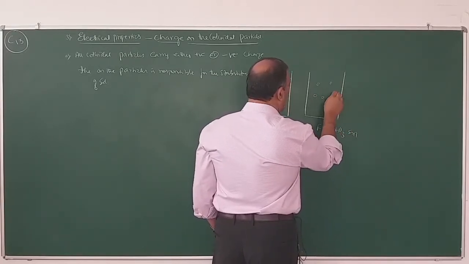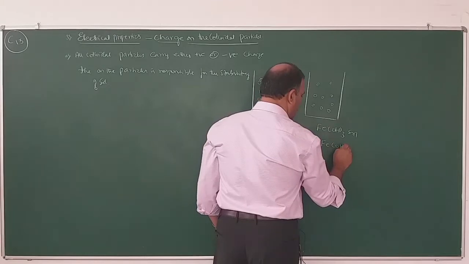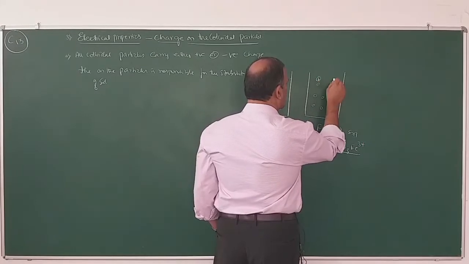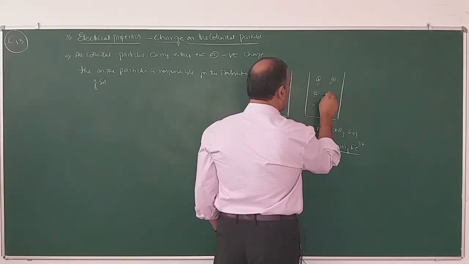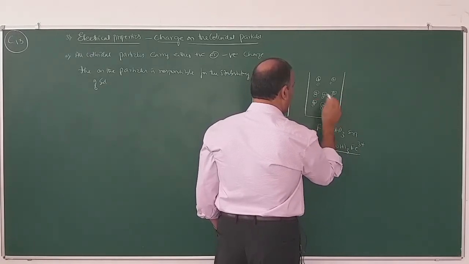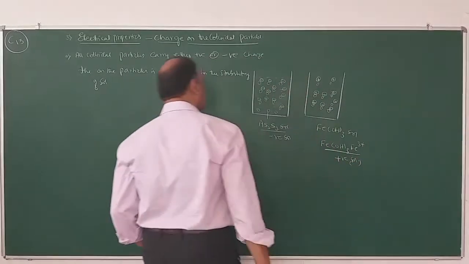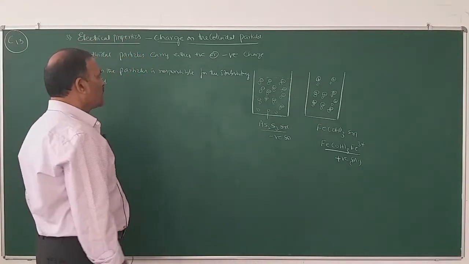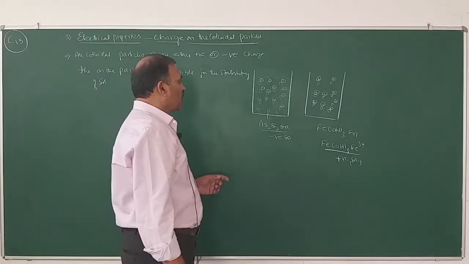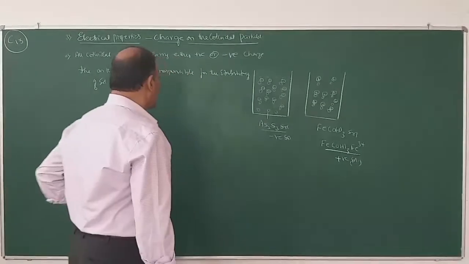So here all ferric hydroxide particles carry positive charges because of the adsorption of Fe3+ ions. So all these particles carry positive charges. Therefore, ferric hydroxide sol is a positive sol. So this is the first point. Colloidal particles carry either positive charges or negative charges. The charge on the colloidal particle is responsible for the stability because the like charges repel each other.